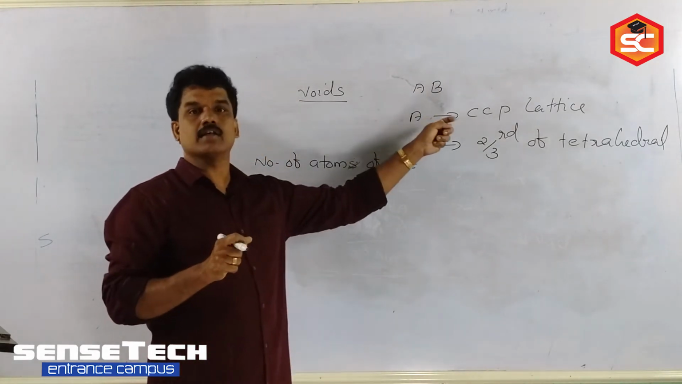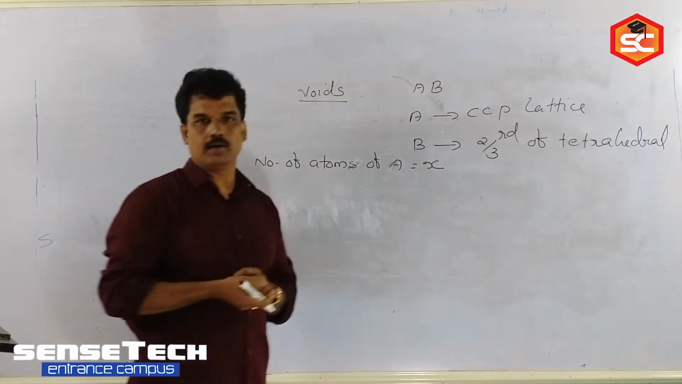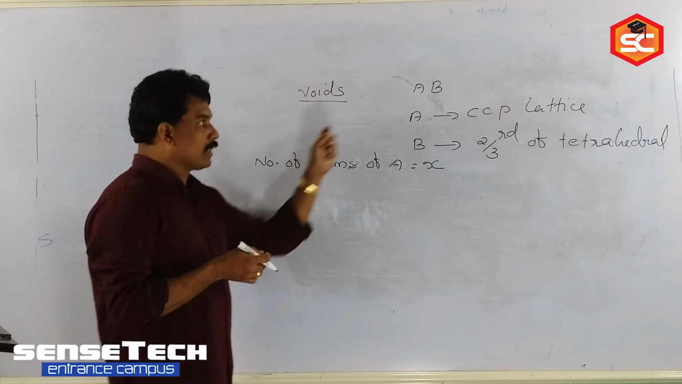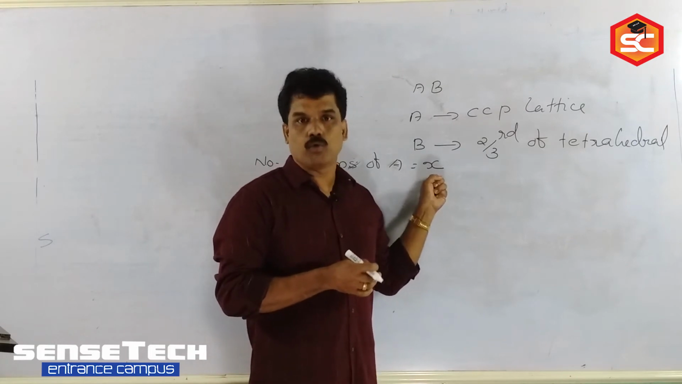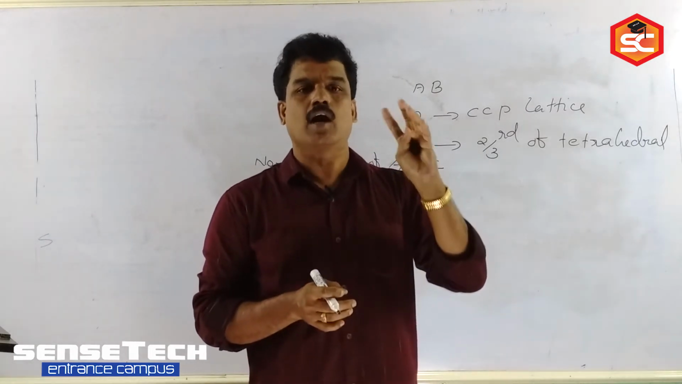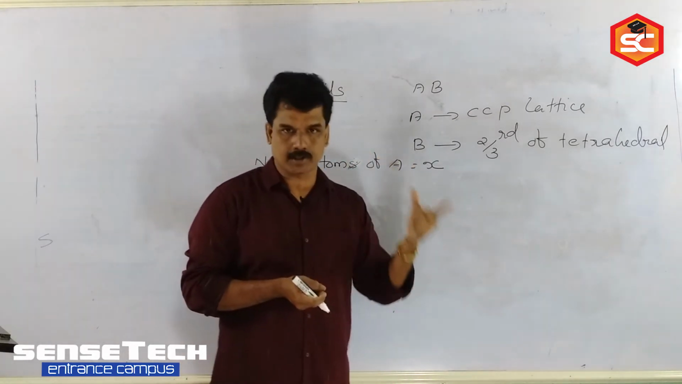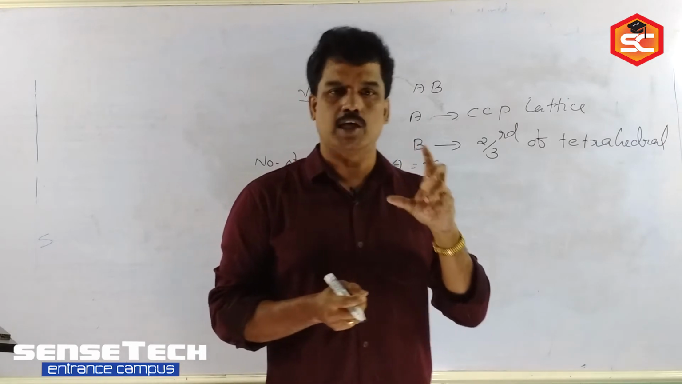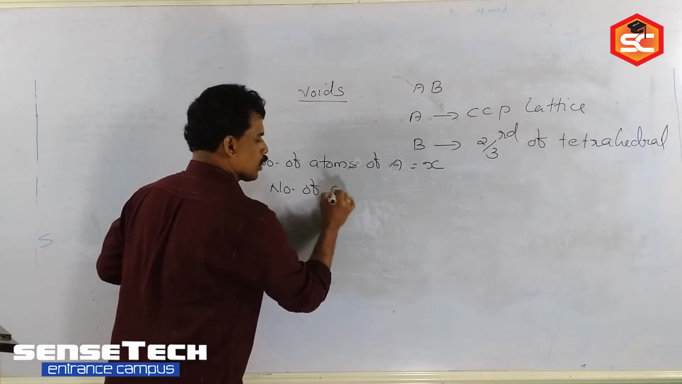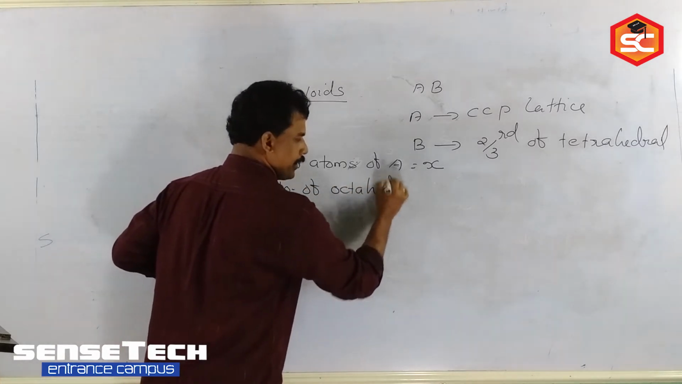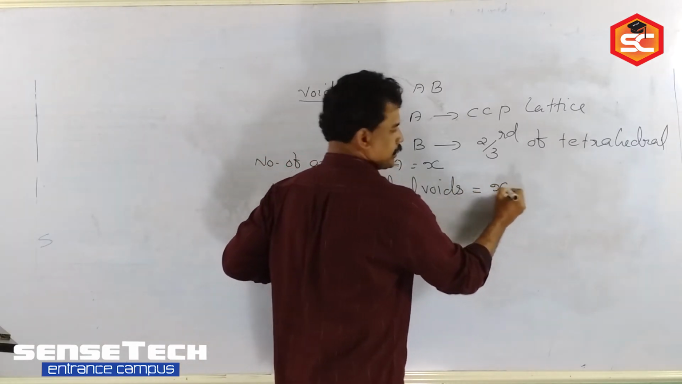Which one is creating the crystal lattice? That number of atoms you have to assume as one variable X, we don't know. That number of atoms will be equal to the number of octahedral voids. That is the main concept there. So here, the number of octahedral voids is equal to X.